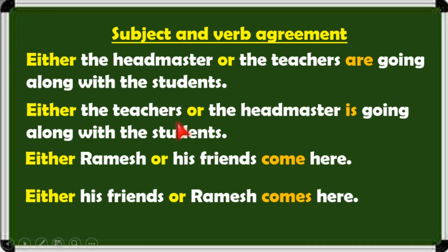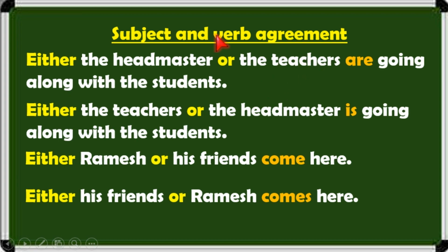Okay, here are important things to remember. When you use either or in a sentence, what about the verb that follows? A lot of people make mistakes, they don't know whether the verb is singular or plural, which form of the verb to use. So now I am going to tell you about subject and verb agreement when you use either or in a sentence. Look at this example. Either the headmaster or the teachers are going along with the students.